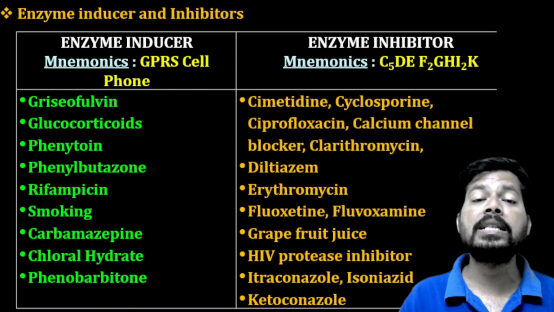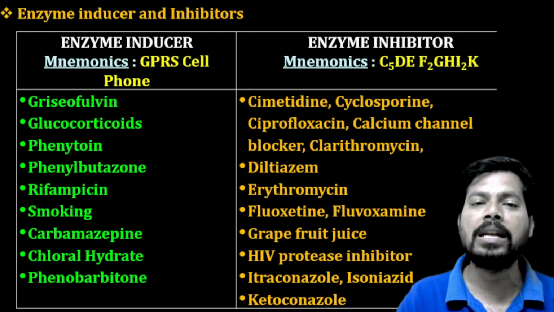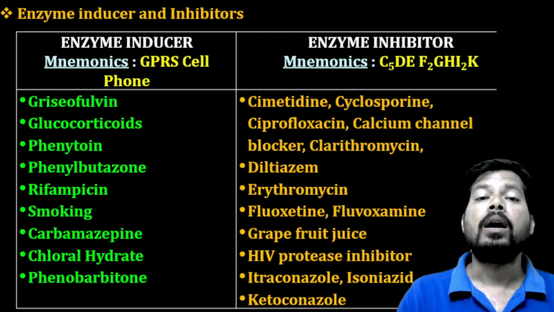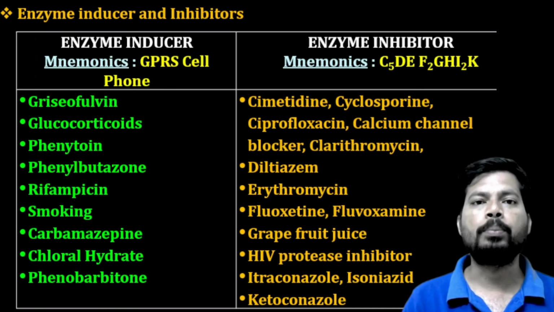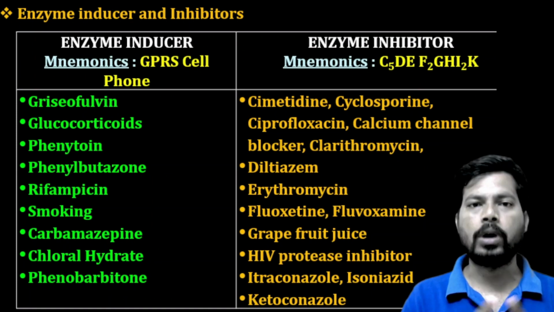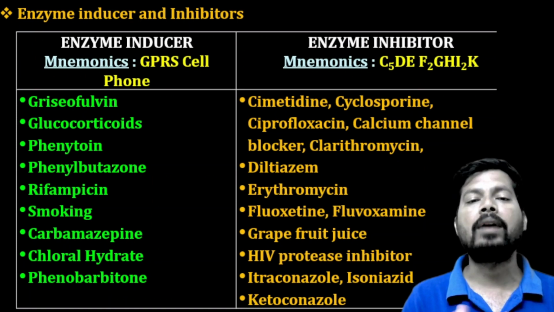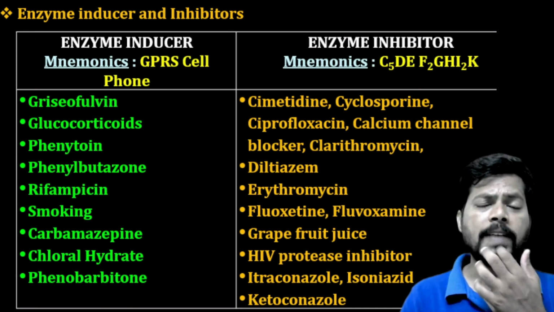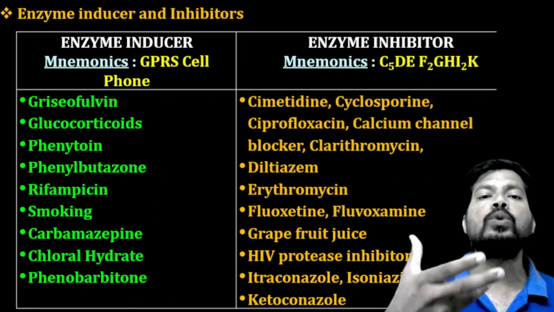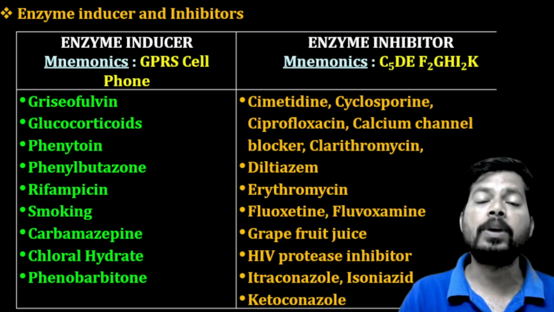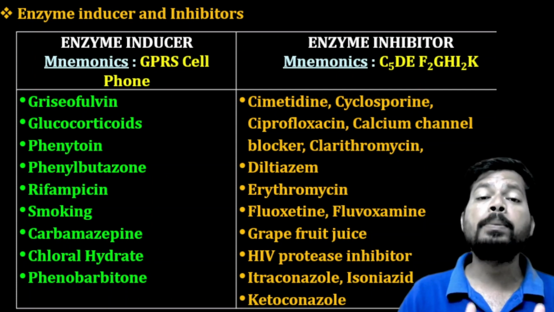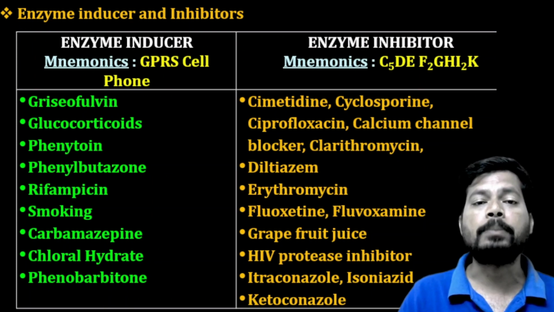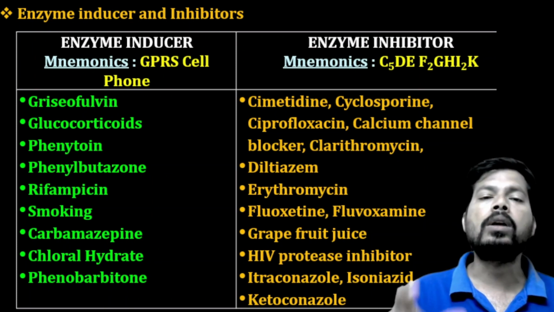By increasing the liver metabolic enzymes, these drugs may affect the metabolism of other drugs. For example, phenobarbital along with oral contraceptives, or rifampicin along with oral contraceptives. Rifampicin is an anti-tubercular drug and also a potent CYP enzyme inducer, which increases the CYP enzyme levels. The increased liver metabolic enzymes increase the metabolism of oral contraceptives.